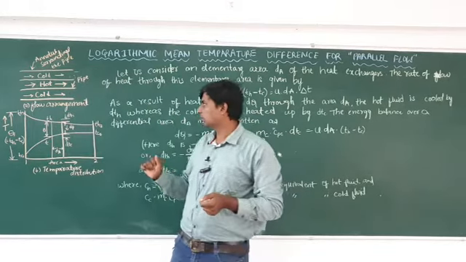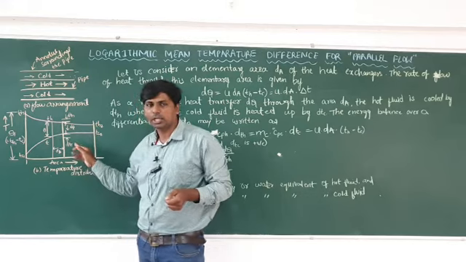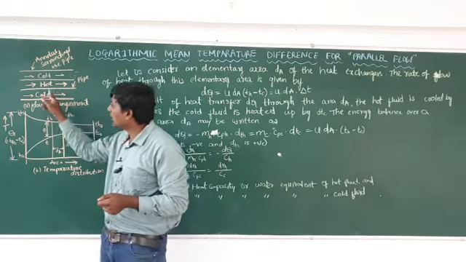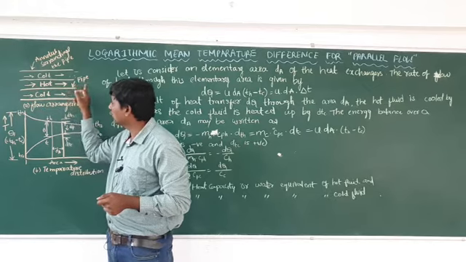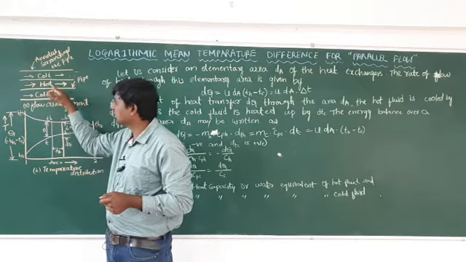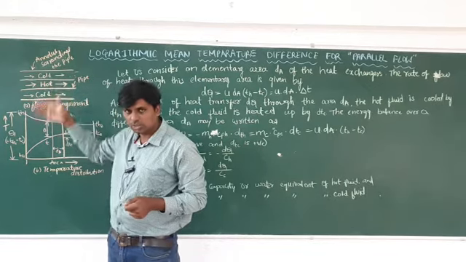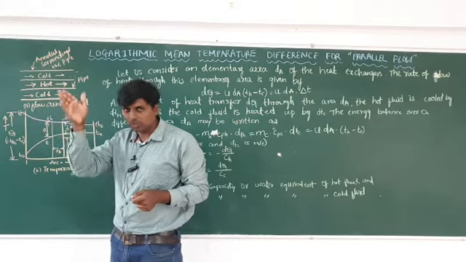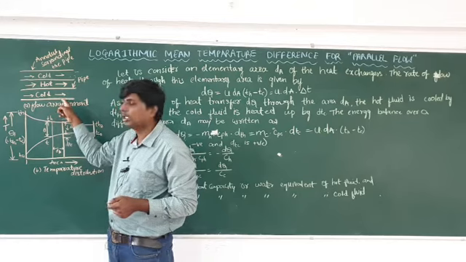Two diagrams you have to draw, the line diagram and the TL diagram. This one is known as the TL, temperature and length diagram. As you know, in parallel flow, hot fluid is going like this and cool fluid is going like this. This is the pipe setup. You are seeing a sectional view. Sectional view means that a hollow pipe is there, and if you cut the hollow pipe, the sectional view will be like this.